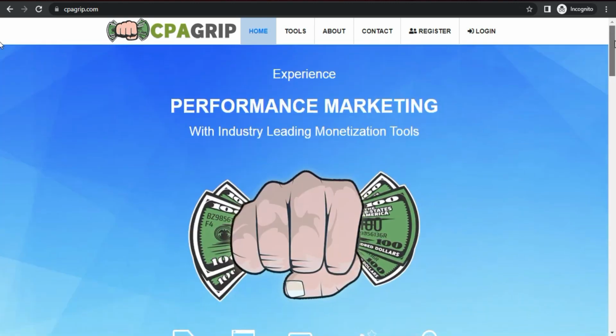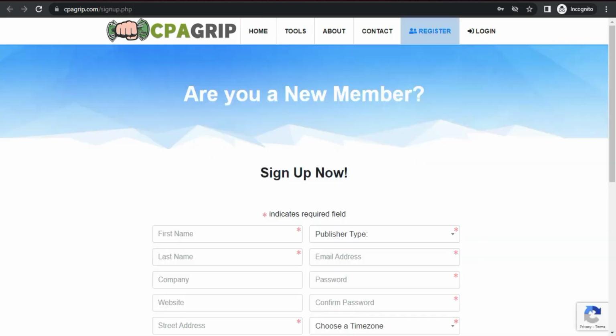If you're a new person and you don't have a CPAGrip account, what you guys can do is simply click on register. Once you click register, you guys can see this kind of page, sign up now. You fill out all your details and your account will be created instantly, because CPAGrip does not need any approval. So I have my account. Quickly I'm gonna log in, and then I'm gonna show you what we're gonna do next.